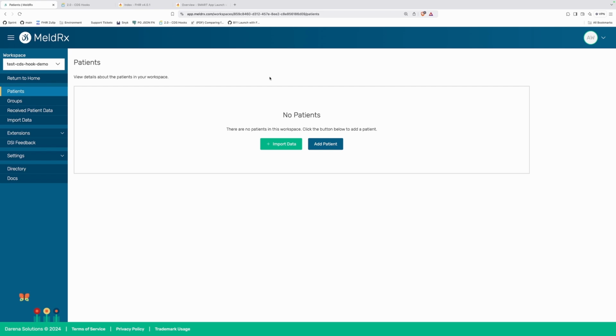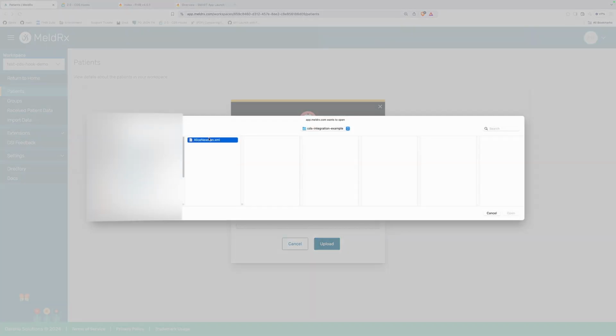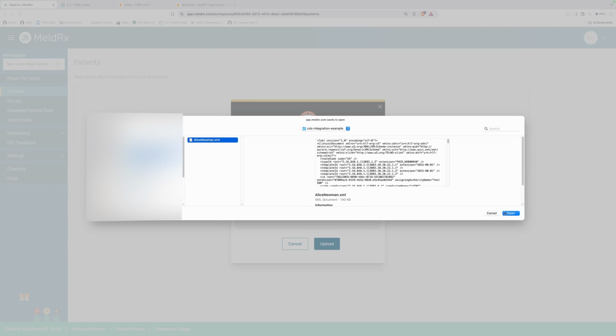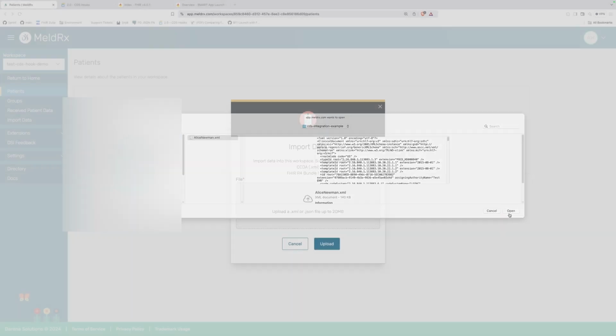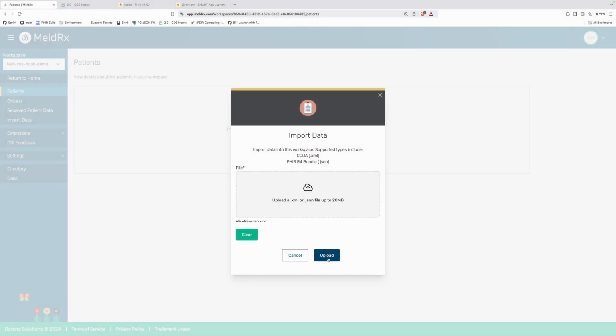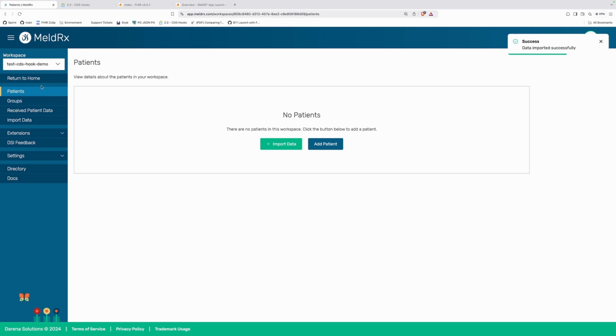So, fresh workspace, I have no patience. What I'm going to do is import some data. The Alice Newman CDA is present in the code base. So again, go ahead, download that, and you can effectively follow the same steps I am doing here. I'm going to go ahead and upload that.